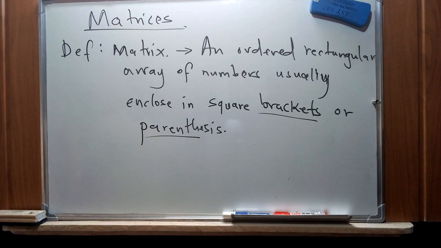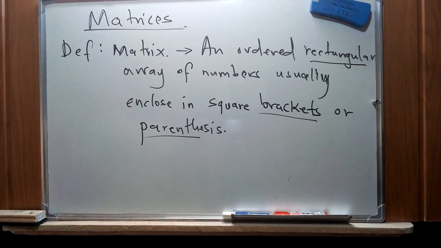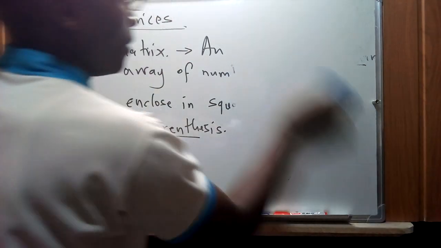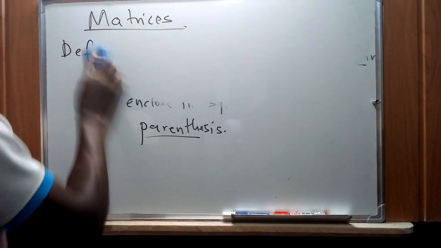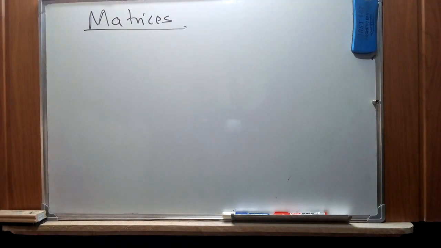So from this definition we can just try to see or figure out how this arrangement is, as we know that from that regular figure that has been mentioned, they are rectangular and consist of numbers that are usually enclosed in these two symbols of brackets or parentheses that we've talked about. So from this definition, of course, we can try and illustrate this concept that we have been told.